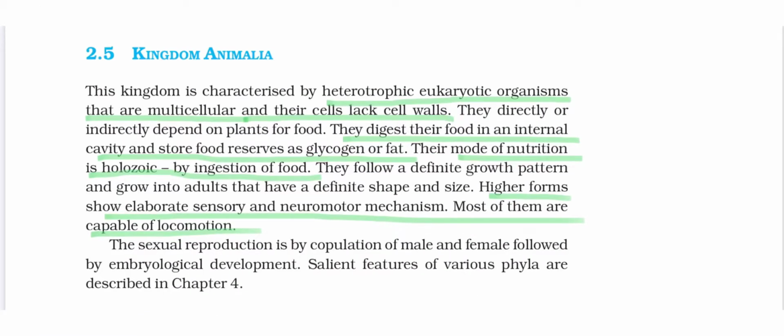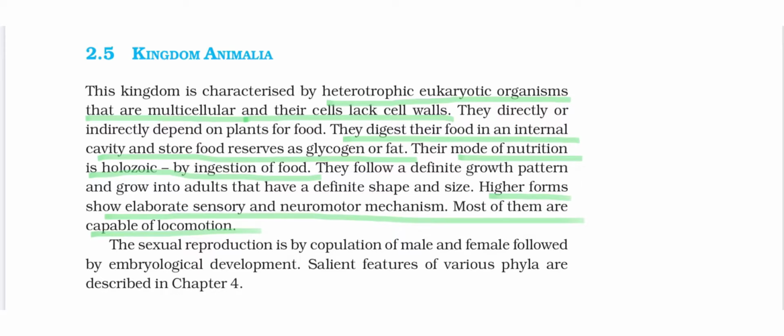Then will come kingdom Animalia. Here it includes heterotrophic eukaryotic organisms. All of them are multicellular, but the special feature is they lack a cell wall. That means the cell wall is absent. They are directly or indirectly dependent upon plants or their products. That's why they are heterotrophic.